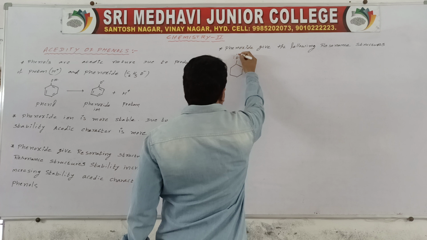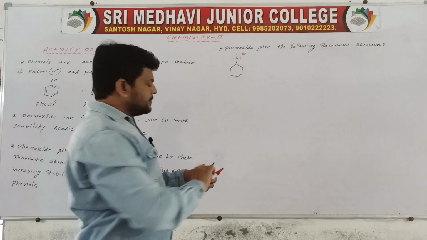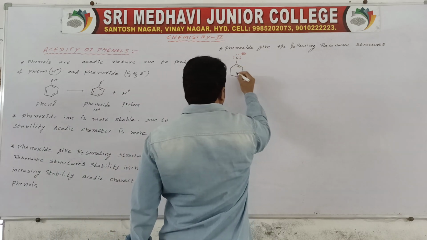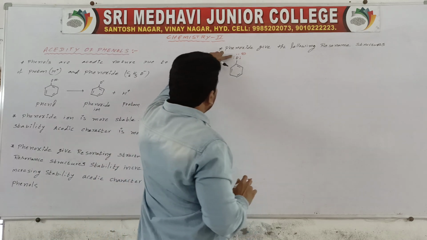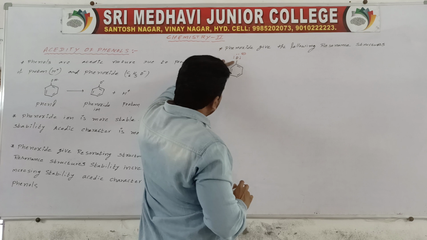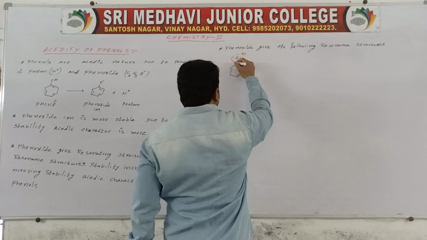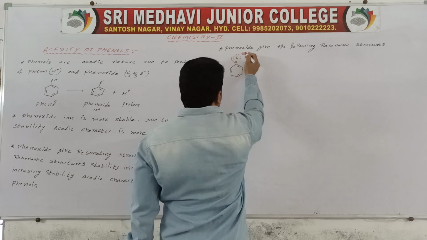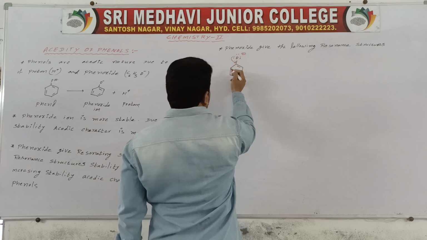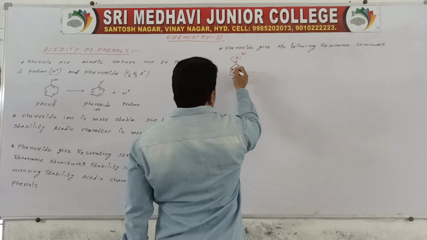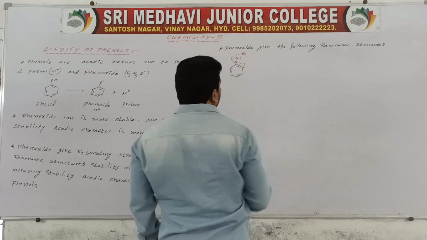It has three lone pairs, with alternate double bonds. Next, from the lone pair a double bond will form here, and the charge will be shifted to here.